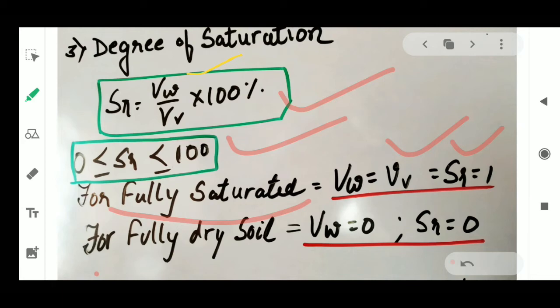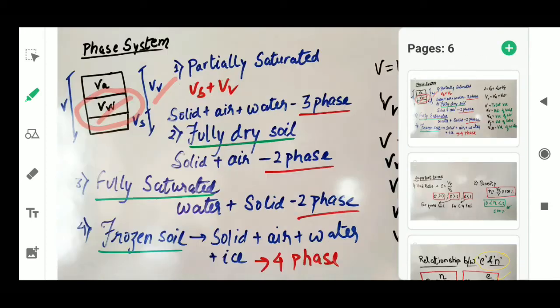For fully dry soil, there will be no water present in it, so the volume of water will become 0.